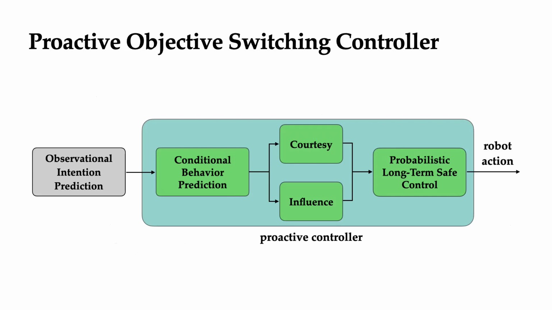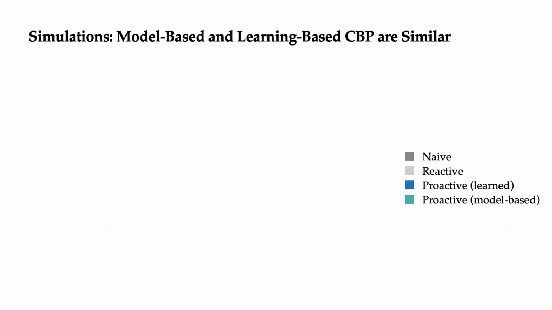And we also note that existing CBP approaches, like data-driven ones, assume that the robot's objective is fixed, so they just make the robot aware of how its low-level action affects the low-level action of the human, but doesn't actually automatically change its high-level goal like we're doing in this work.